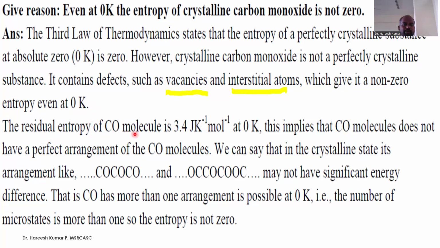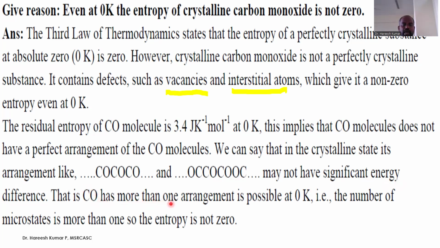The residual entropy of the CO molecule is 3.4 joules per Kelvin per mole at 0 Kelvin. This implies that CO molecules do not have a perfect arrangement. We can say that in the crystalline state, arrangements like CO, CO, CO and OC, CO, CO and OC may not have a significant energy difference.